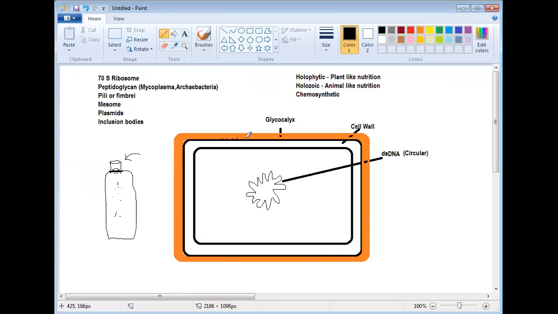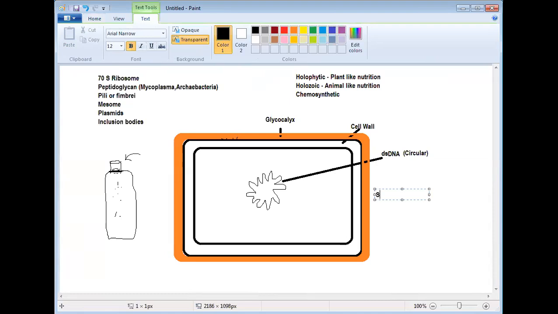Is this clear now? A bacteria which has a thick layer of glycocalyx is called smooth bacteria, and most of them are pathogenic because our body's immune system cannot identify them. So these are dangerous, these are pathogenic.